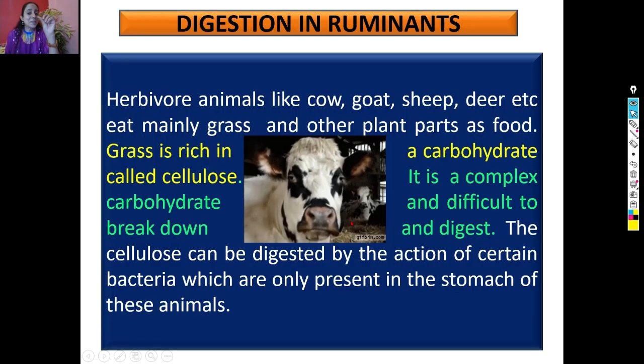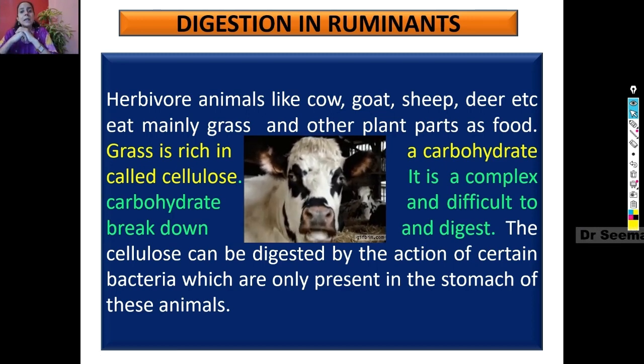Now coming to that story, viewers, जिसमें वो काऊ जो थी ग्रास खा के अपना शेड में चले गई थी, तो शेड में she was chewing it thoroughly, and that is called chewing of cud. Herbivore animals eat basically grass, and it is made up of one very complex carbohydrate that is called cellulose.